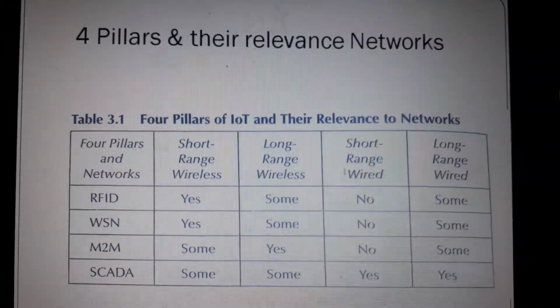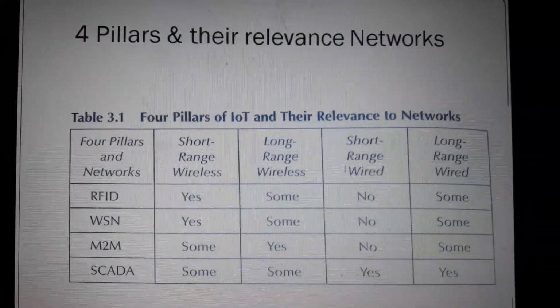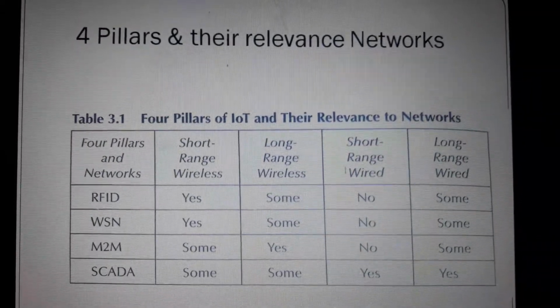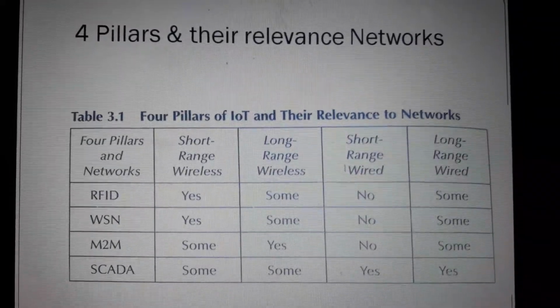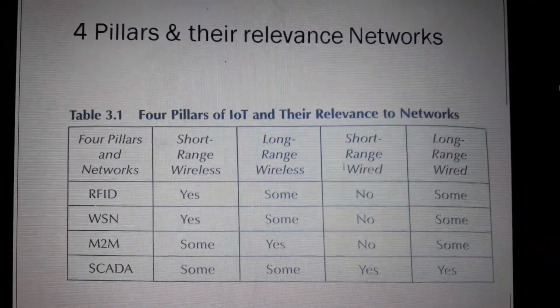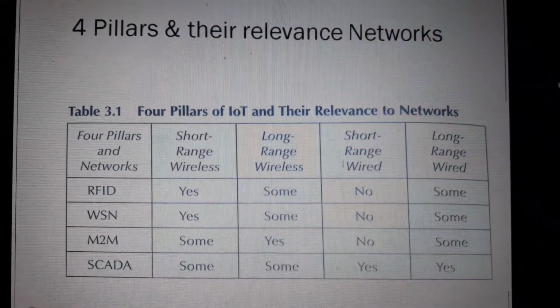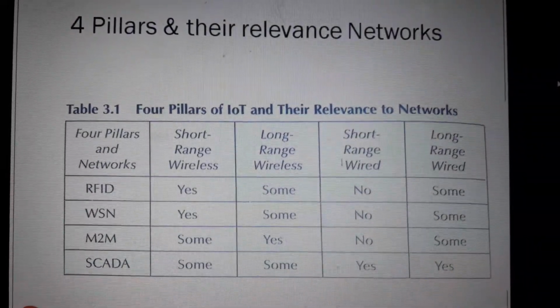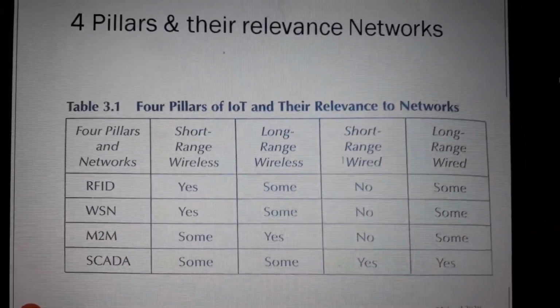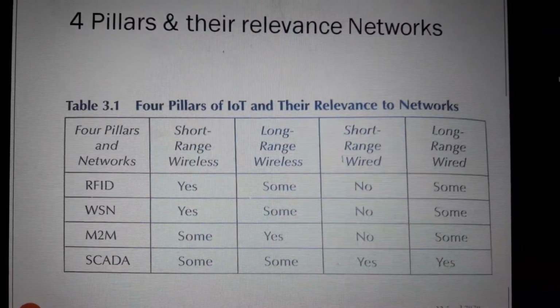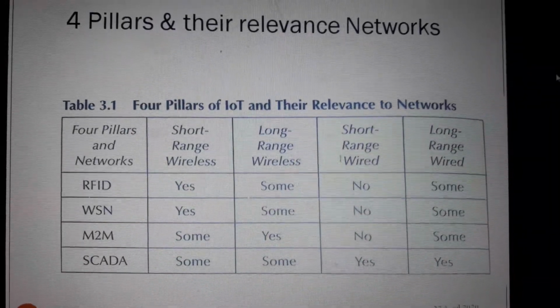The four pillars of IoT and their relevance to the network: RFID, WSN, M2M, SCADA. Short range wireless: yes, yes, yes. In RFID and WSN, M2M some. Long range: RFID some, WSN some, M2M yes, SCADA some. Short range wireless: no, only yes for SCADA. And long range SCADA.